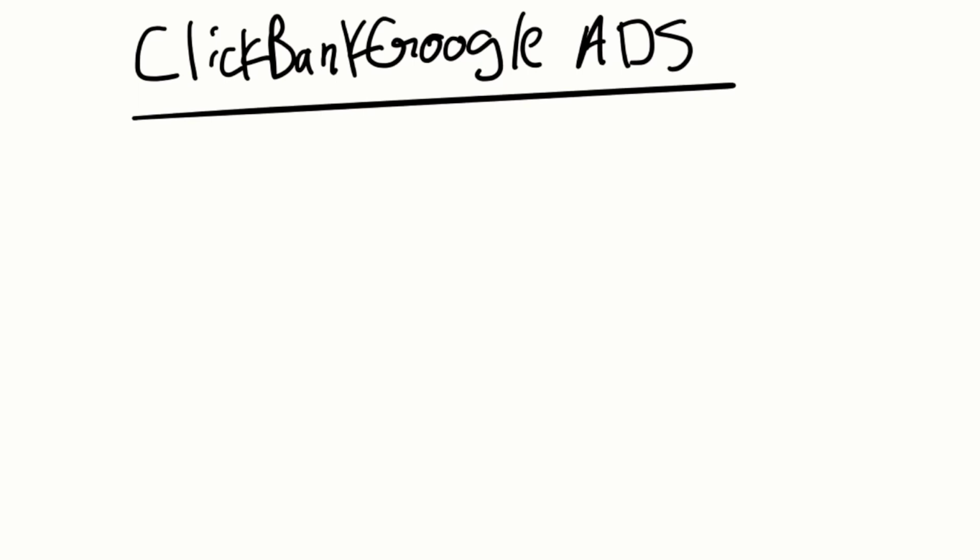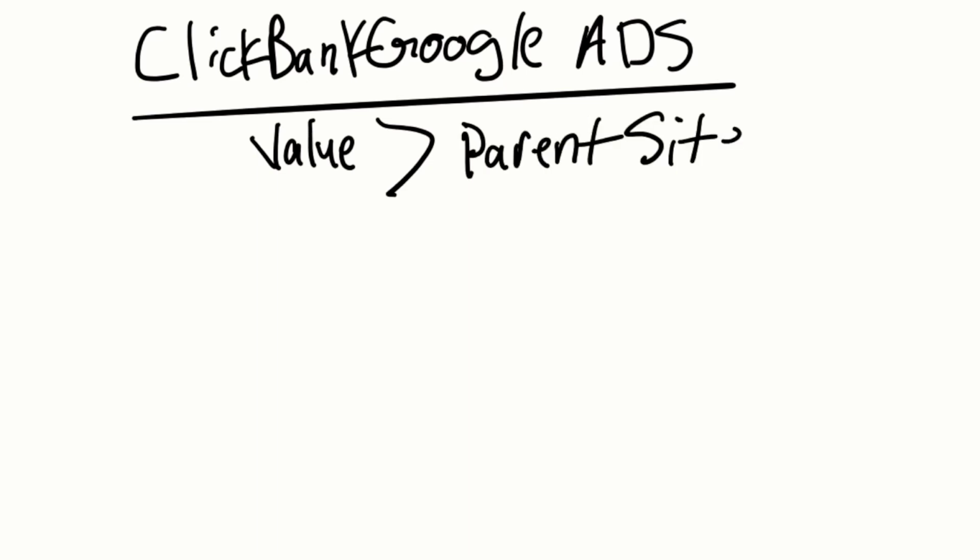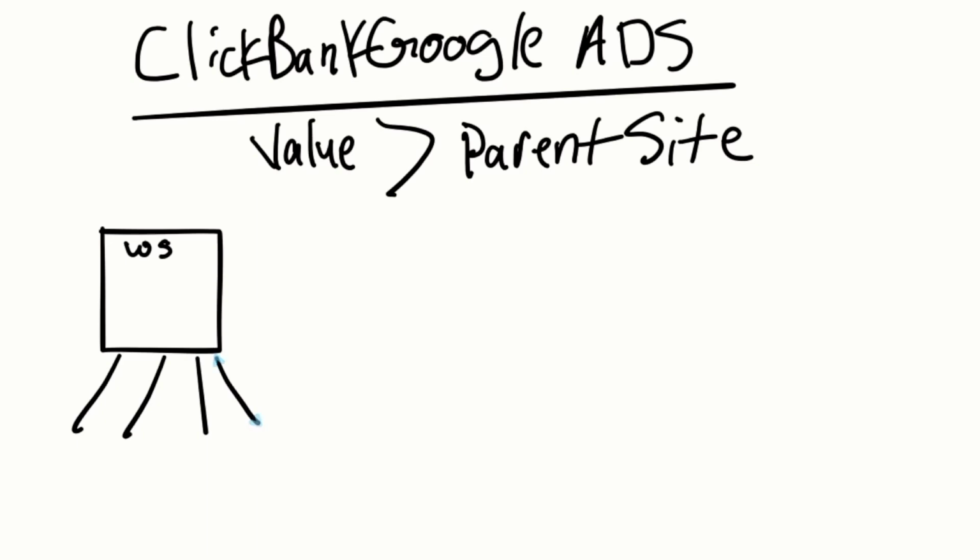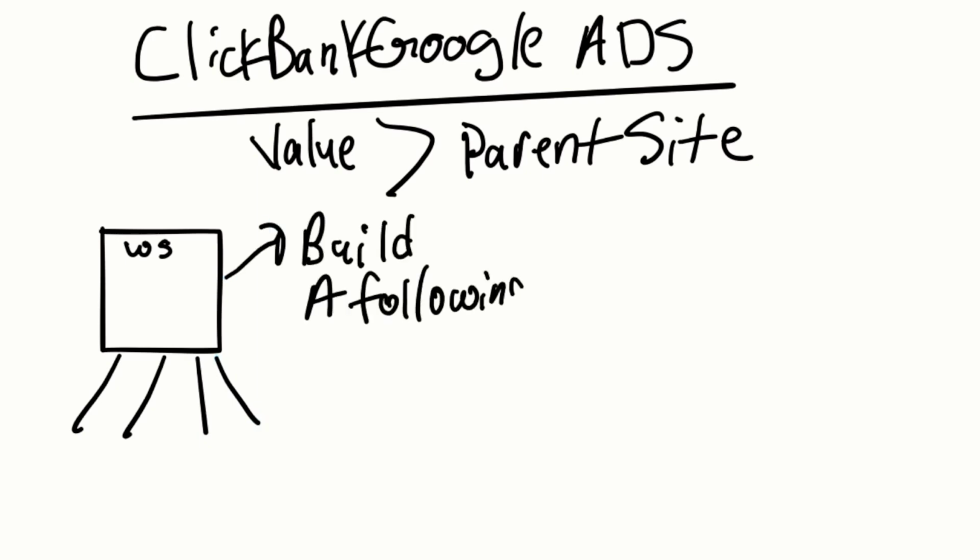So the winning ClickBank Google Ads promotion formula is to add a couple of elements here. Beginning with the idea that your value is greater than the parent company site. You must start with that very basic thought process. So the way you do this is you create a website that has multiple things in it that provides value. I'm talking great value. Think of it as this site, you build a following. And if you think of it as building a following, then it lets you know the type of value you need to provide to people.